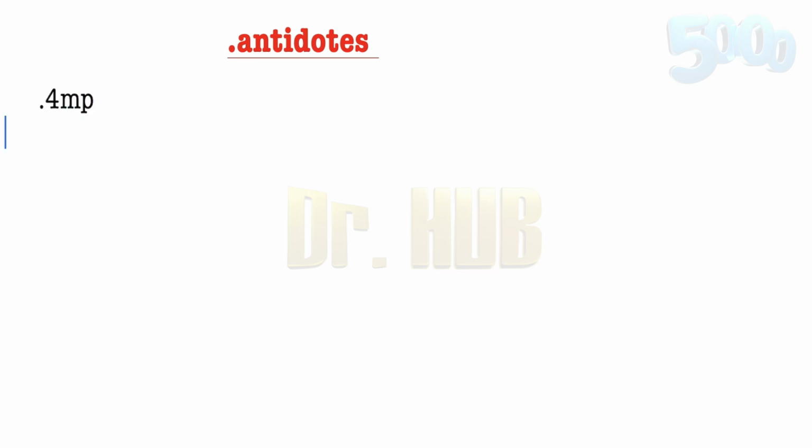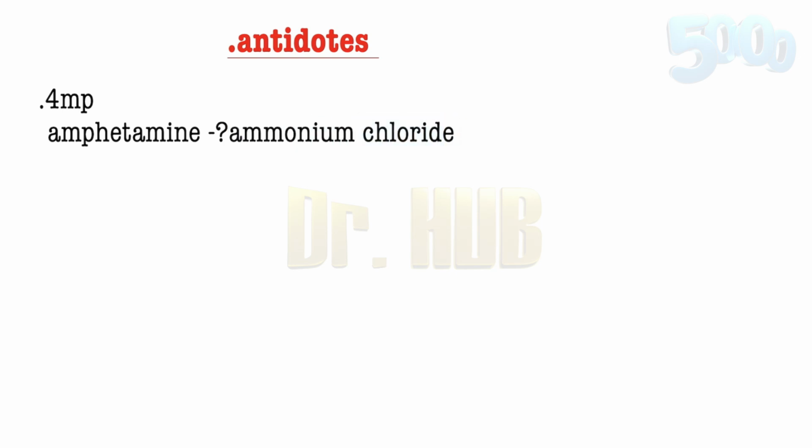Next, we move on to carbon monoxide, cyanide and methemoglobinemia. There, it's simple. It is just 100% oxygen. Next, when you look at amphetamine and phencyclidine, it is ammonium chloride. Then when you look at cyanide and hydrogen cyanide, it can be amyl nitrate, as well as some other compounds.